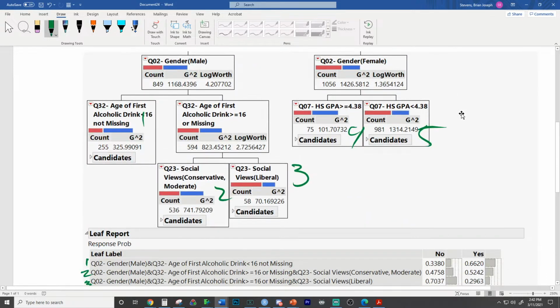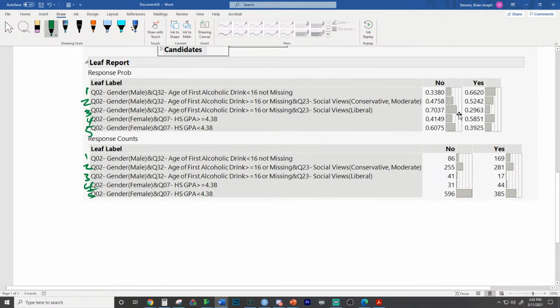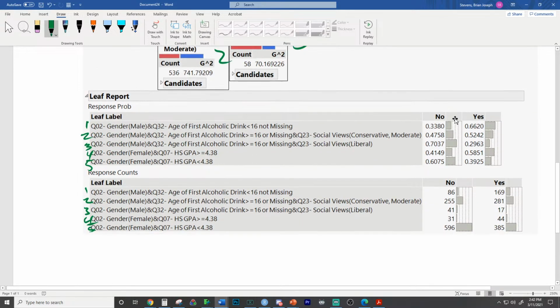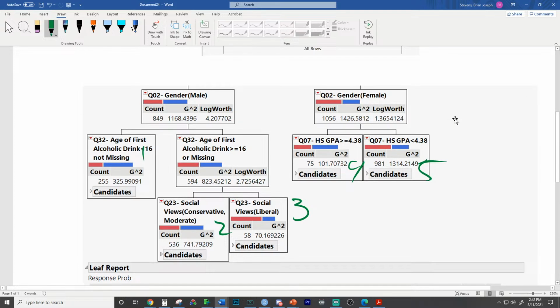I'm hoping this standalone video helps with connecting the output and understanding the leaf table. The leaf table makes sense now.